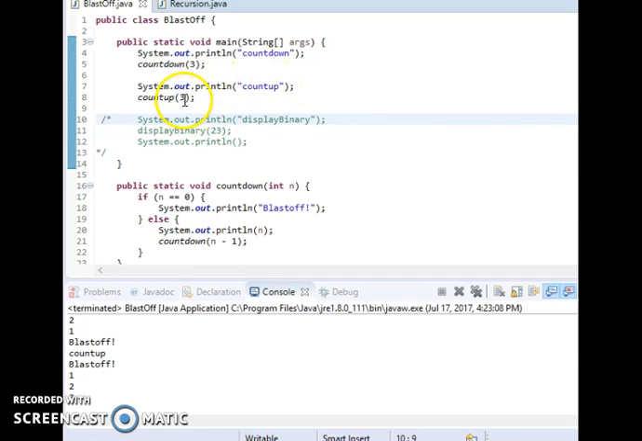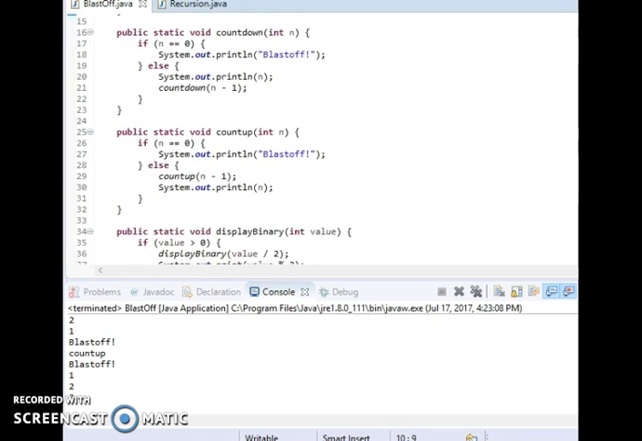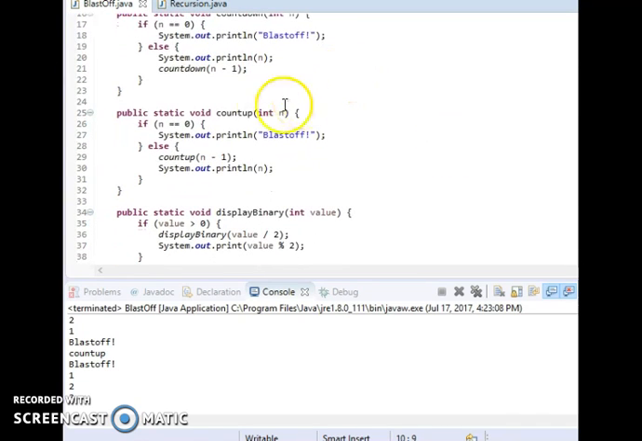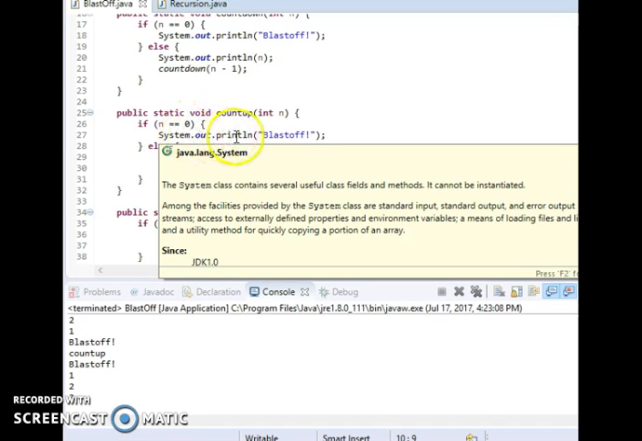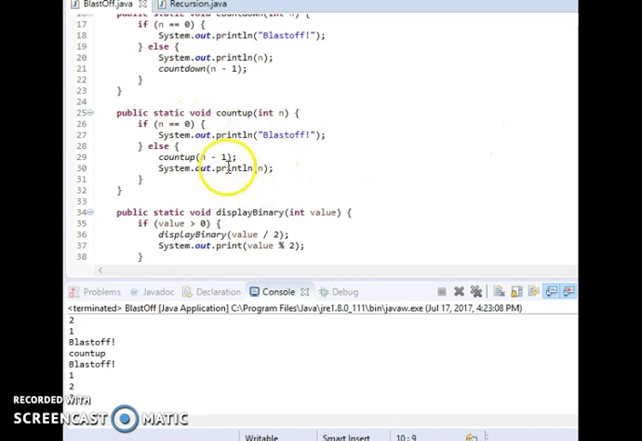So if I call count up 3, I'm calling with an argument of 3. So first time I come in, I do count up 3. Okay, n is not 0, so I'm not ready to blast off. But I'm going to call count up n minus 1. So I'll call count up with n equals 2, but I didn't print out 3 yet. I didn't print out what I called it with yet. I'm printing that out after I return.